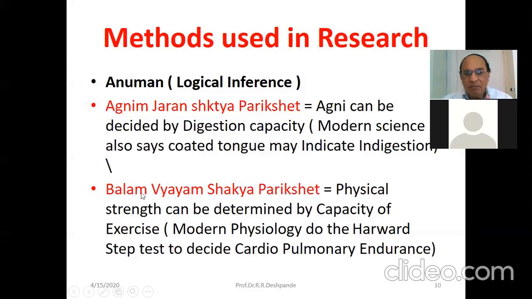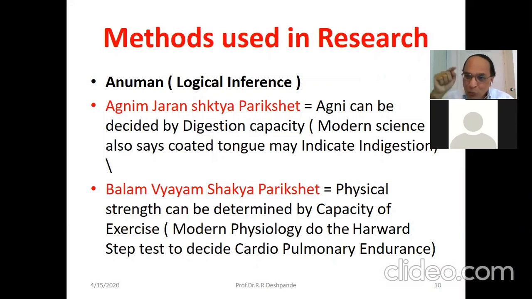Another thing, Balam Vyayama Shaktya Parikshet. If you want to test physical strength, that can be determined by capacity of exercise. Simple thing: the bala, the strength of the heart muscle, even in today's medicine.